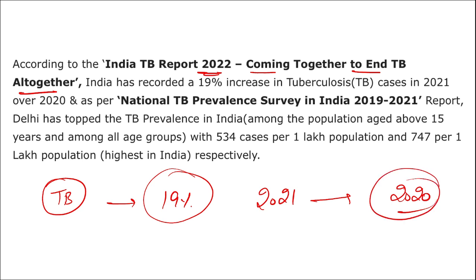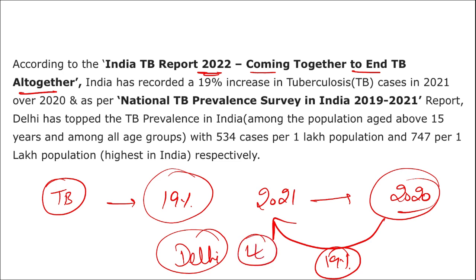Alright, that means from the year 2020 to 2021, we have seen a jump of 19% cases of tuberculosis in India, and the most number of cases that we saw rise in Delhi. Most number of these tuberculosis cases arrived in Delhi. Alright, so coming back, let's revise.